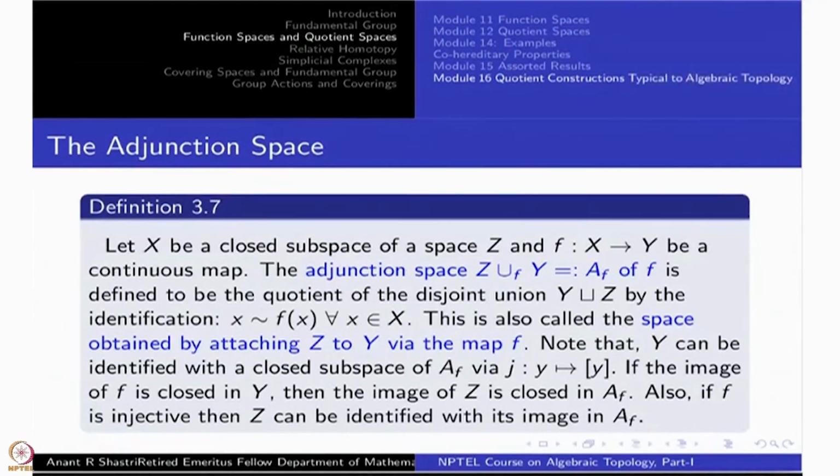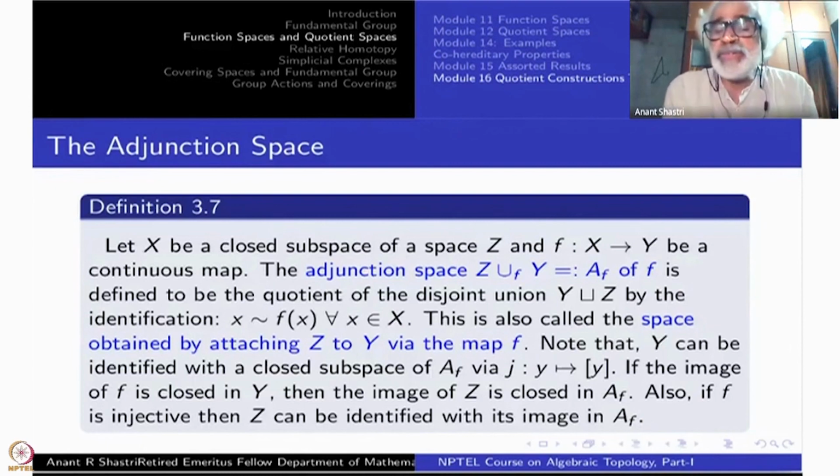Then there is a continuous map from X to Y, where Y is another space. On this closed subset, you have a continuous function. Now the adjunction space is defined as a quotient of the disjoint union of Z and Y modulo some relation.